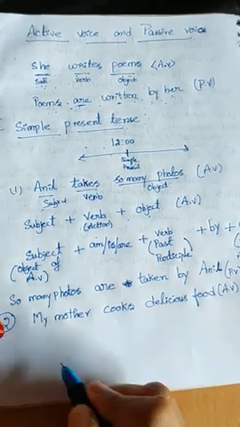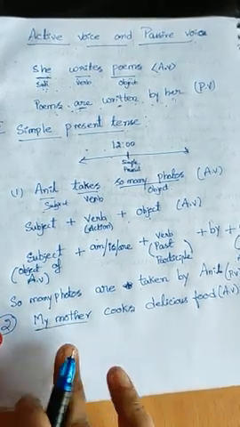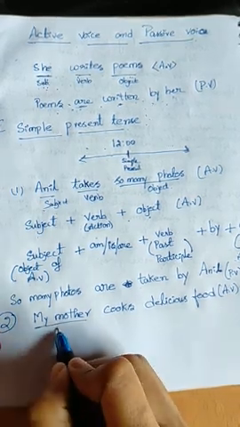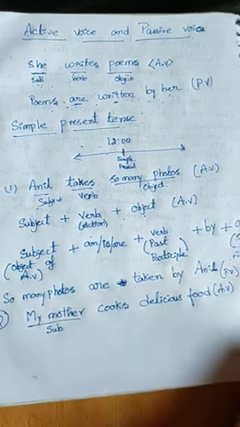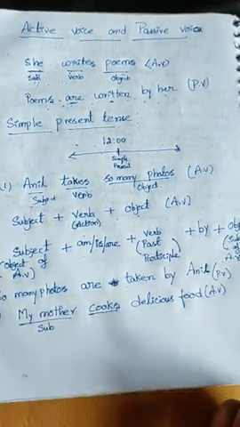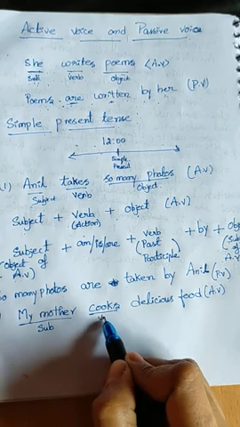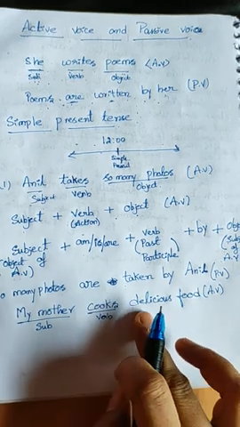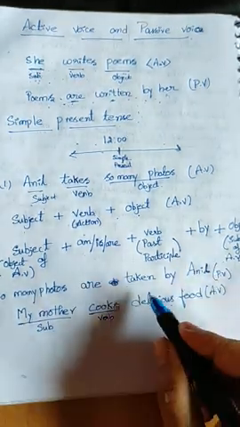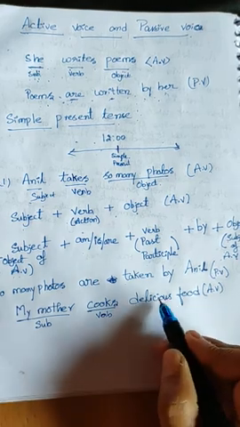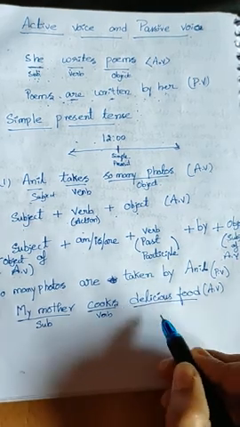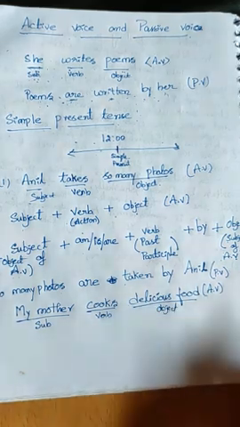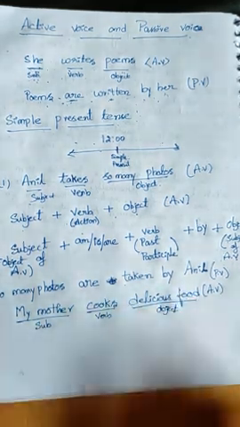So divide it. This is my mother. Don't take only mother, take my mother, because they have mentioned my. This is the subject. Next, cooks. What is cooks here? Verb, action verb. Then delicious food. Don't take only food. Some adjective is there, so we have to take that also. You should not separate it. So delicious food, the entire phrase, is the object. Got it? So we have to take it first.